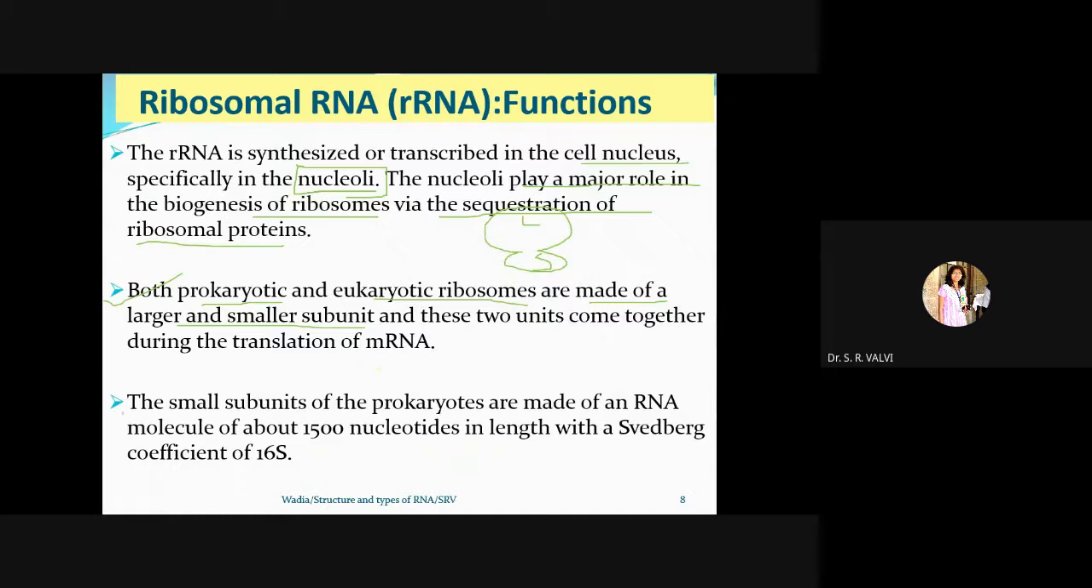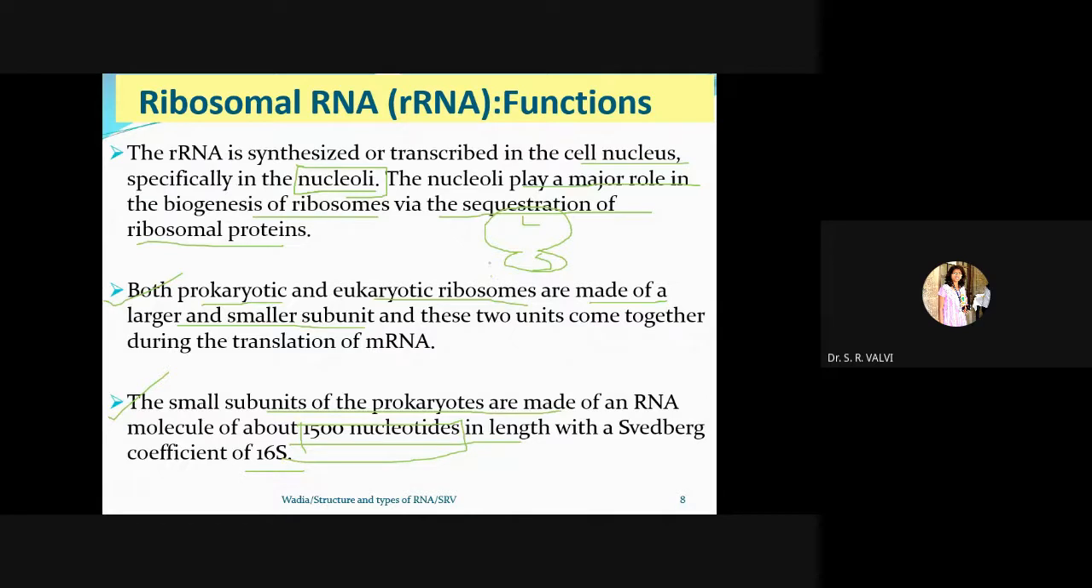Now, the small subunit of the prokaryotic ribosome is made up of an RNA molecule about 1500 nucleotides in length with a Svedberg coefficient of 16S. Right? So in case of prokaryotic, as it is given here, it is made up of a total of 1500 nucleotides.